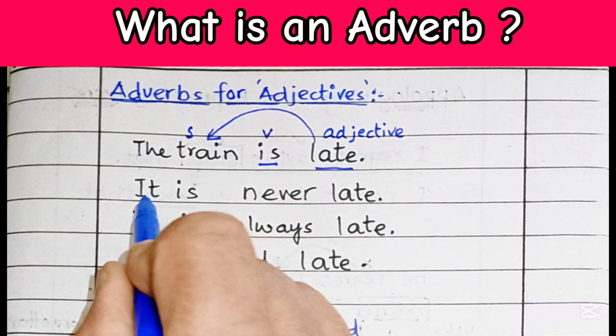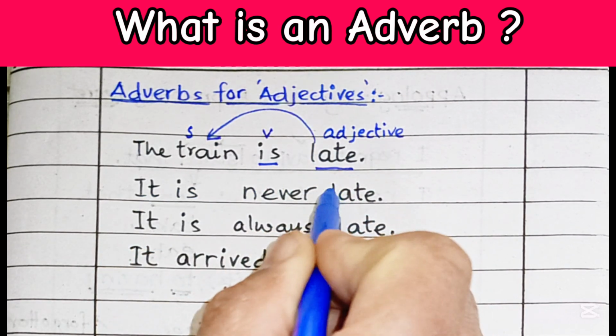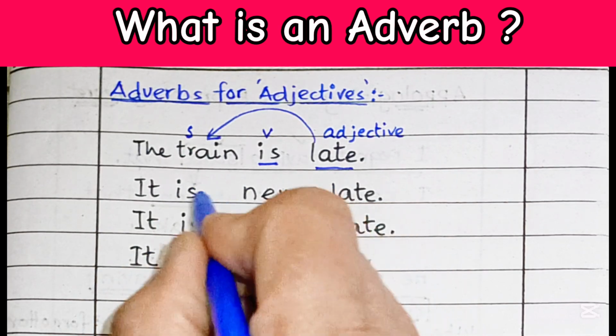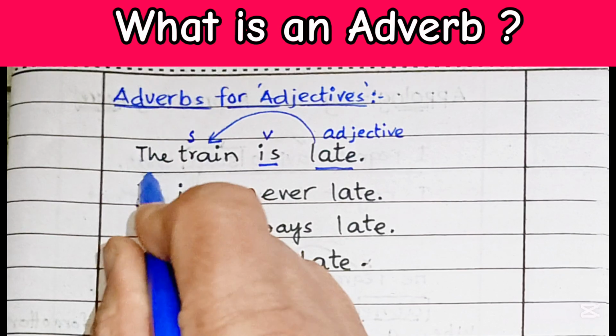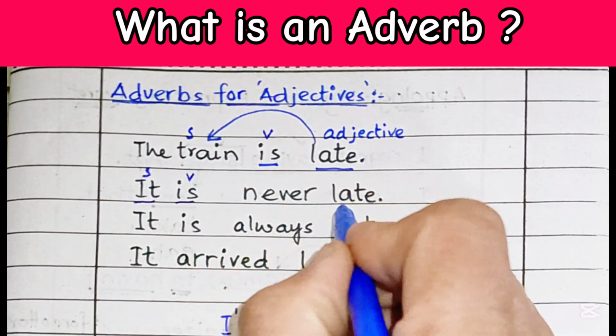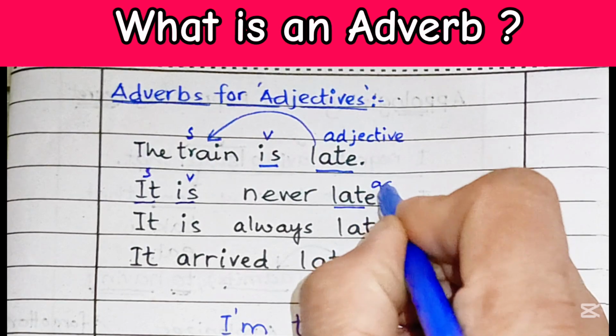But if I say it is never late, it is never late. So over here, this is subject, this is verb, and this is once again an adjective.